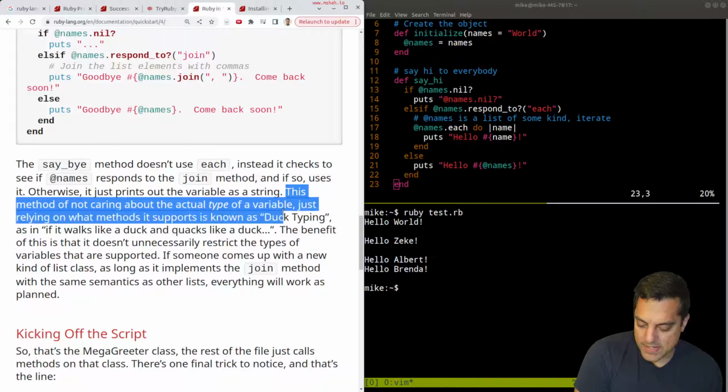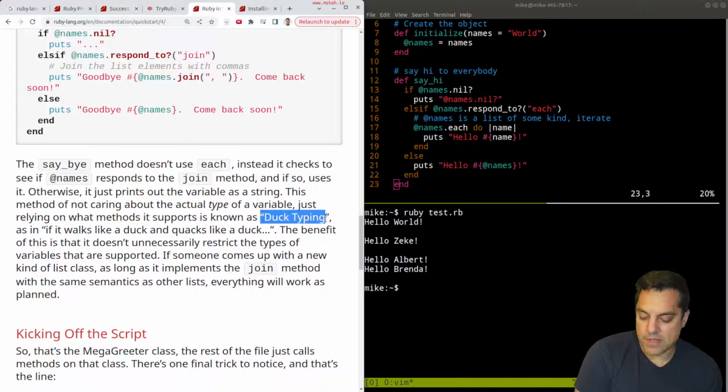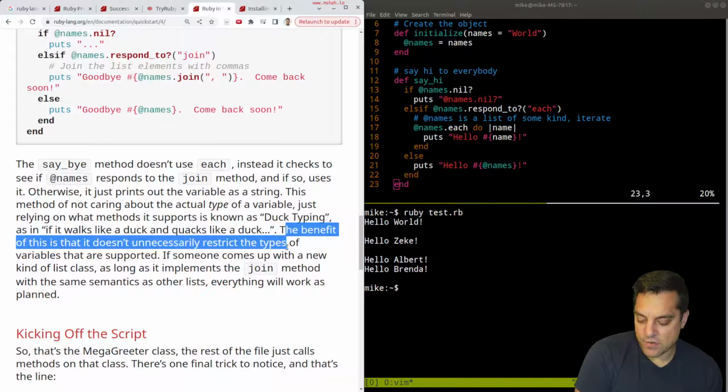Okay, and it's not caring about the actual type of the variable, just relying on what methods it supports. Which is known as duck typing. If it walks like a duck and quacks like a duck, it must be a duck. That's kind of cool here.